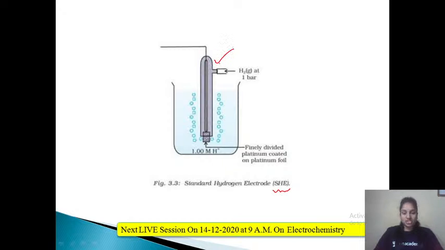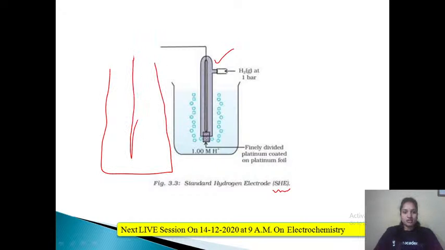Now you know the potential of this particular electrode. So if you connect it with some other electrode, there will be a potential difference that you can measure.